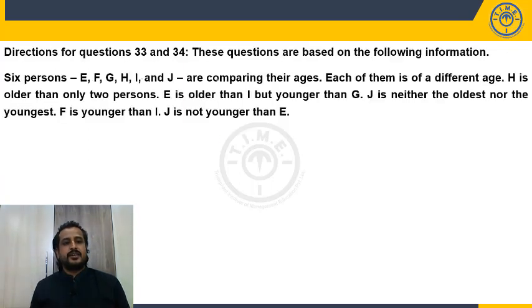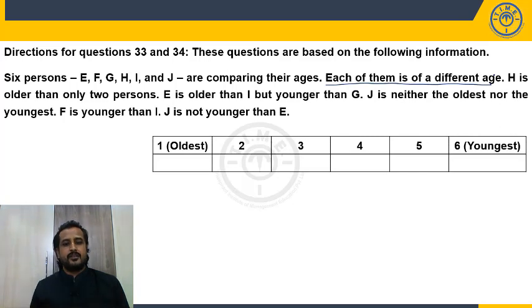Now 33 and 34. 6 persons E, F, G, H, I, J are comparing their ages. Each of them is of a different age. So what is the basic structure for comparison questions? Here is a basic structure. So first, second, third, fourth, fifth, sixth, oldest, second oldest, third oldest, fourth oldest, fifth oldest and sixth oldest. Now what is given? First clue, H is older than only 2 persons. When H is older than 2 persons among the 6 persons, H will be the third youngest. So here will be H. H is older than these 2 persons.